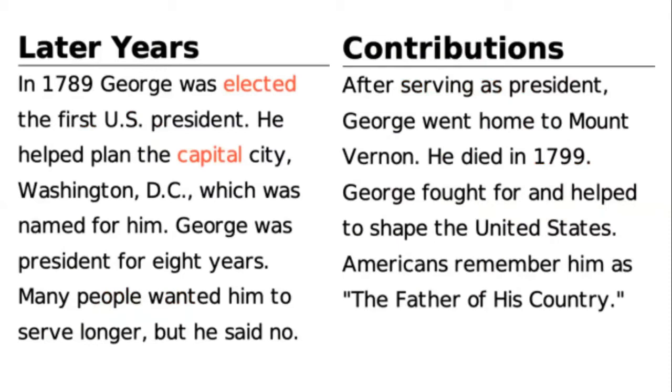Later years. In 1789, George was elected the first U.S. president. He helped plan the capital city, Washington, D.C., which was named for him. George was president for 8 years. Many people wanted him to serve longer, but he said no. After serving as president, George went home to Mount Vernon. He died in 1799. George fought for and helped to shape the United States. Americans remember him as the father of his country.